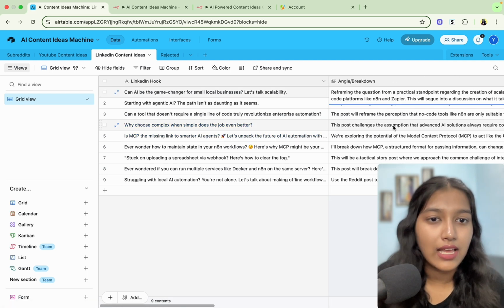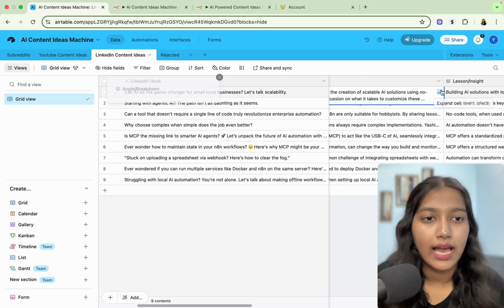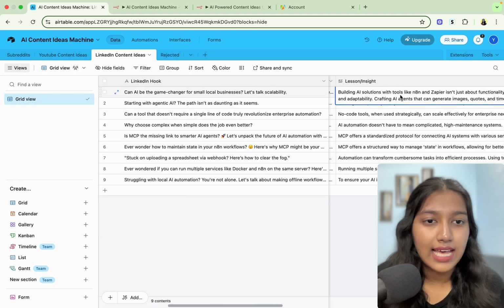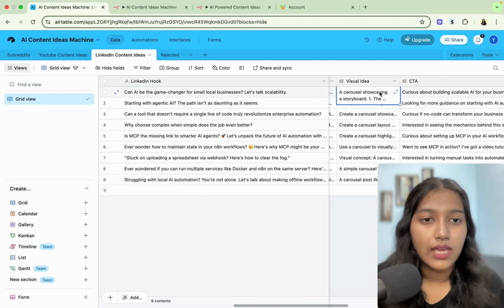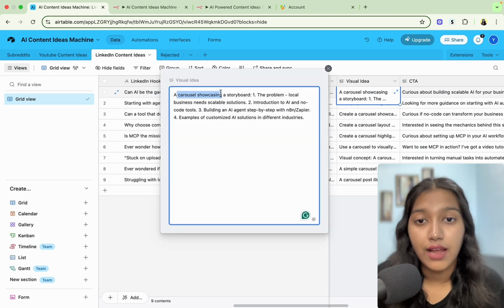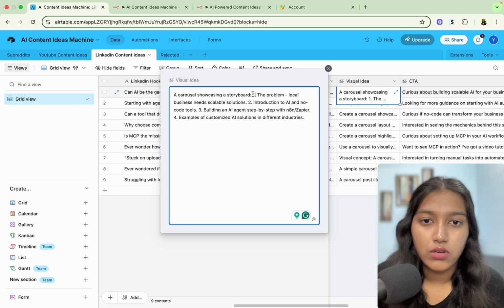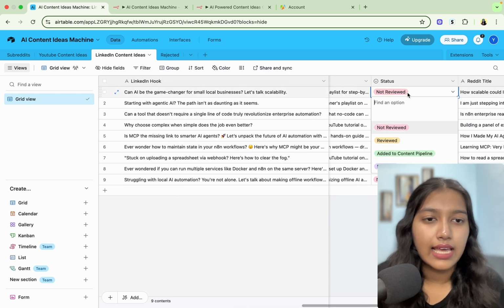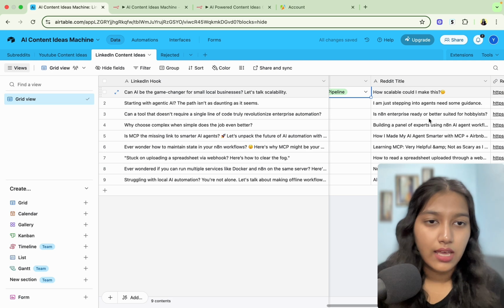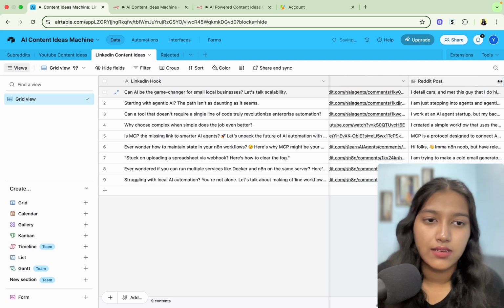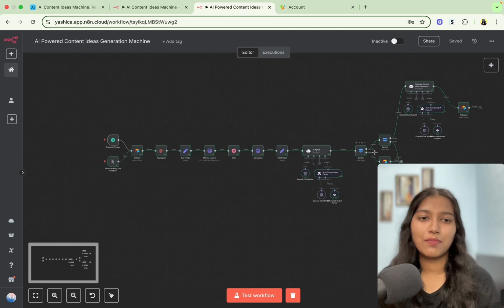And then we have angle breakdowns as to what all I could talk about in the post. We have lessons and insights that I could include. We have visual ideas; let's say it told me that I could put a carousel showing a storyboard, which is great. Then we have CTAs, and here I can just review it. And we actually have the Reddit post as well, just in case I want to give it a read. So that is pretty much it about this system.